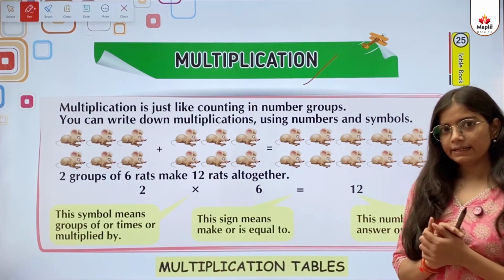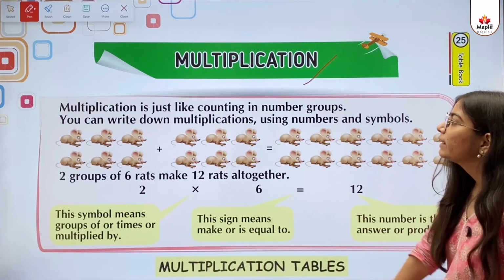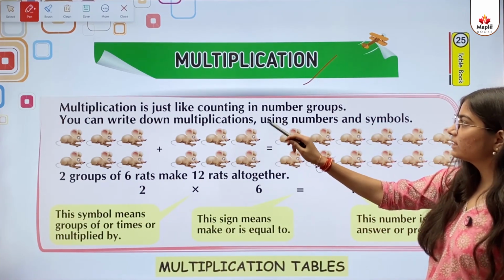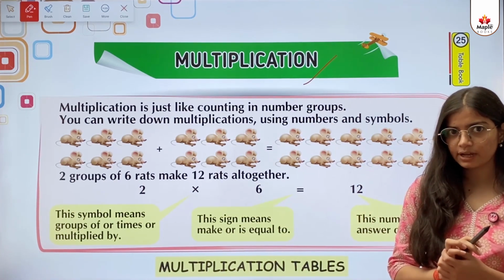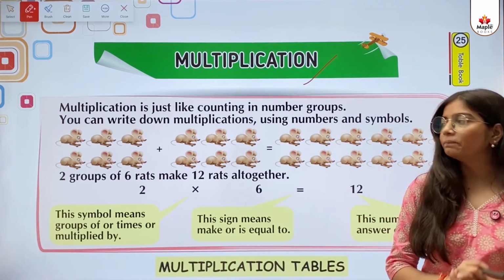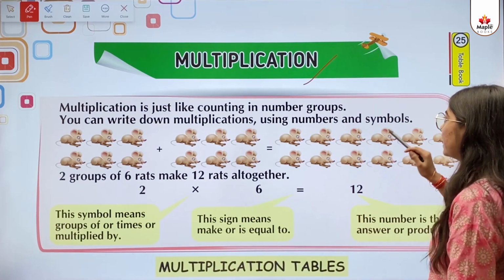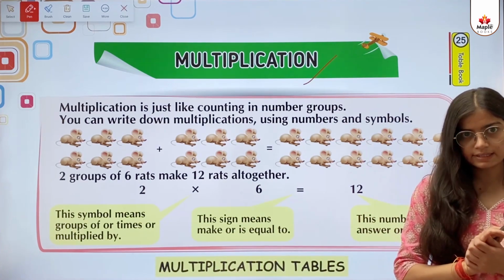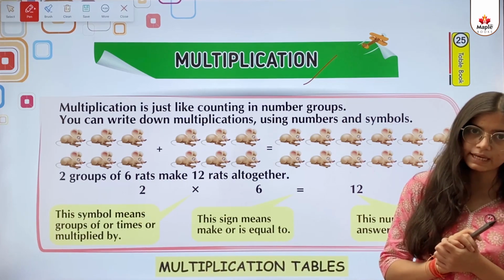So kids, now we will understand the meaning of multiplication. Multiplication is just like counting in number groups. So kids, multiplication का मतलब है कि हम count कर रहे हैं number groups को. You can write down multiplications using numbers and symbols. तो kids, हम multiplication को कैसे लिख सकते हैं? Numbers और symbols की help से.